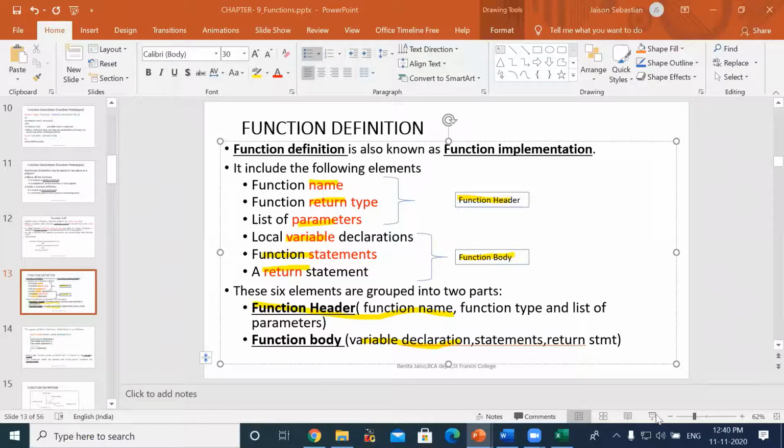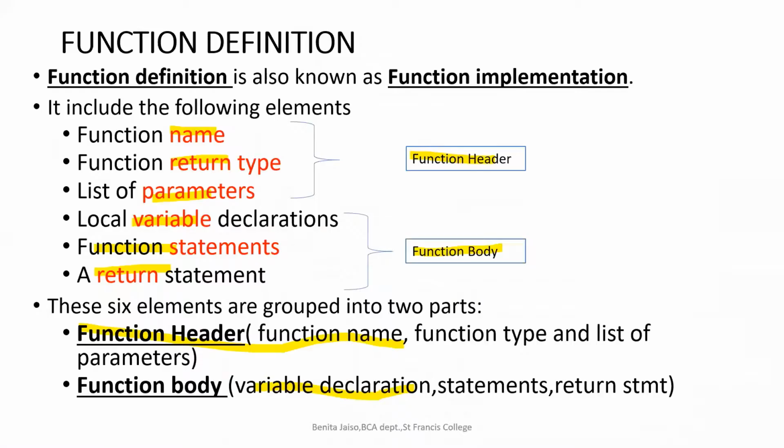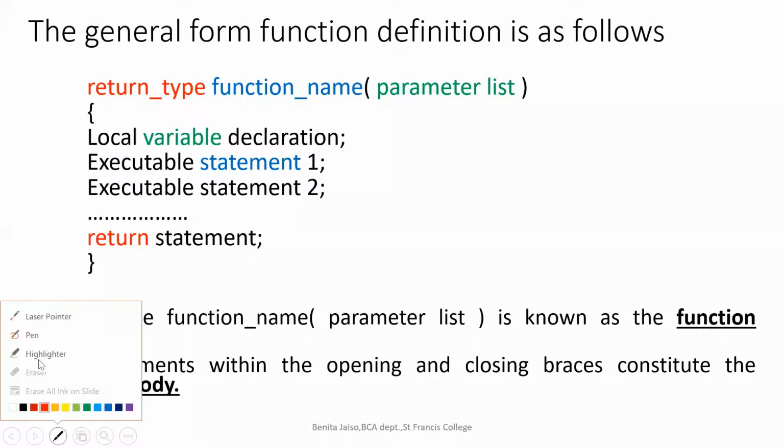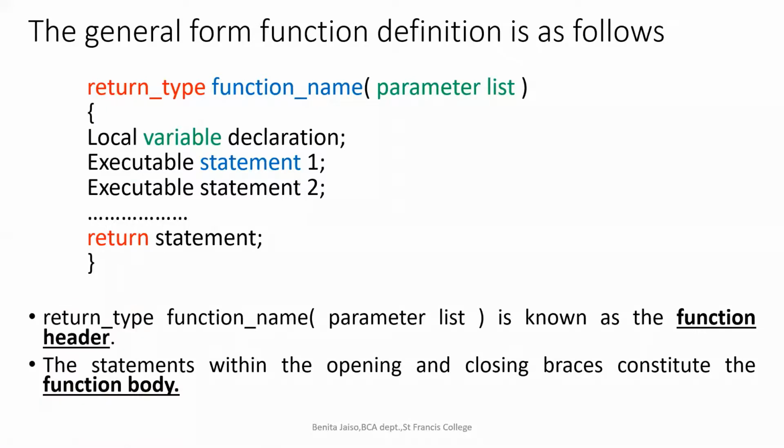Okay, so these are the things which you should have in order to use a function declaration, function call, and function definition. In a function definition, you should have a function header and a function body. The general form of function definition, whatever we have told in the previous slide, I'm just showing as a syntax. The function definition should have 2 parts. One is the function header, and the second one is the function body.